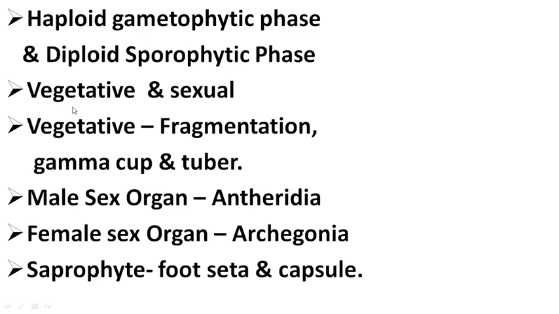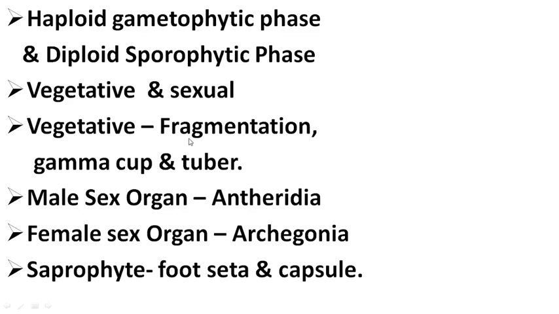In bryophytes, the plants are dorsiventrally flattened, thalloid, and some bryophytes are erect, meaning they look like a tiny plant. In bryophytes, the roots are absent. Instead of roots, there is a presence of rhizoids. In bryophytes, the modes of reproduction are vegetative and sexual. So vegetative reproduction takes place with the help of fragmentation.